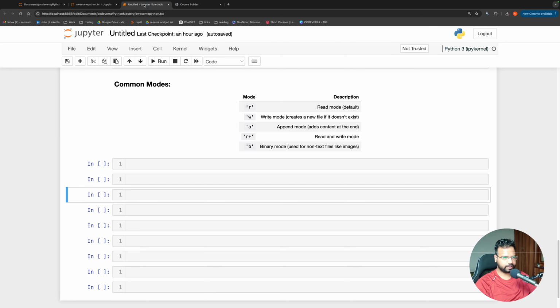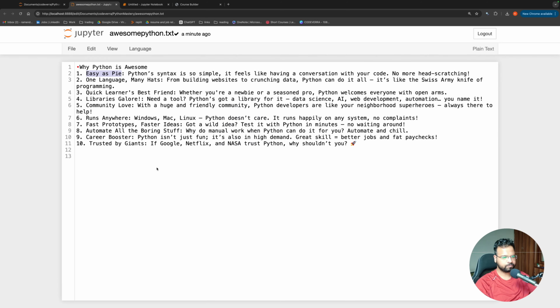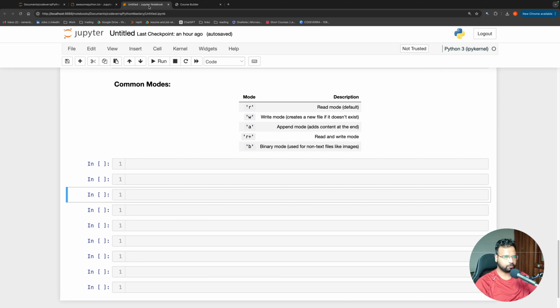So now let us try to read it, and we'll try to read it in two different ways. One is by using dot read, which will give me the entire content, and I also want to read it step by step, or maybe I want to start reading from the fourth point. Or maybe I want to read the first two lines, then go and read the sixth and seventh line, and then read the 10th line. So all of these things we are going to see now.